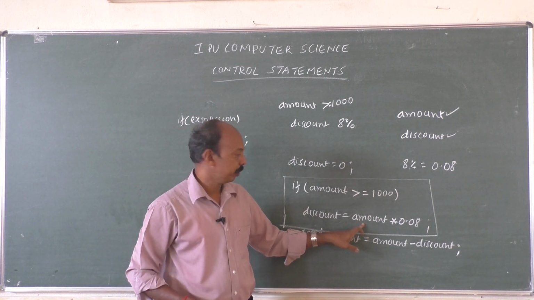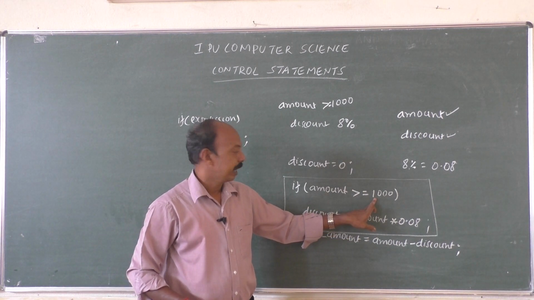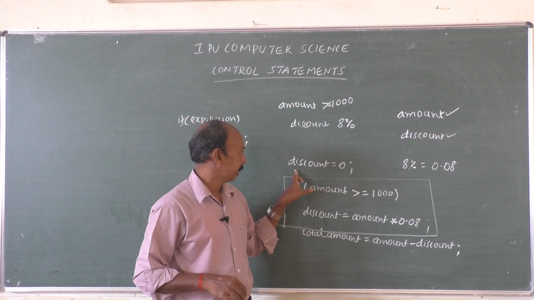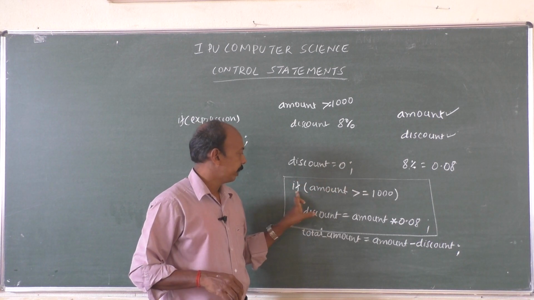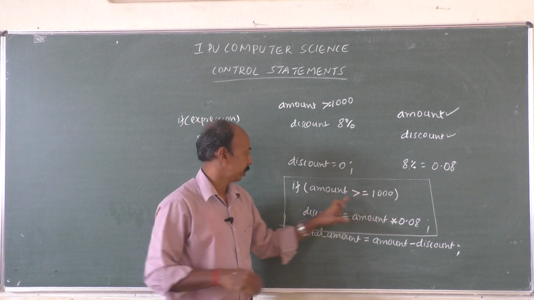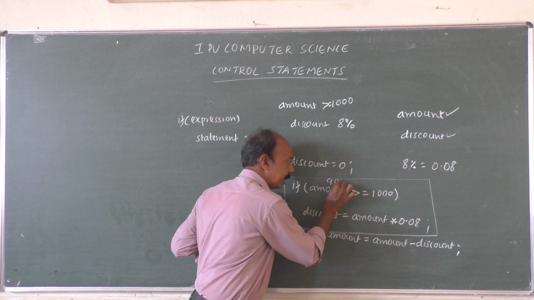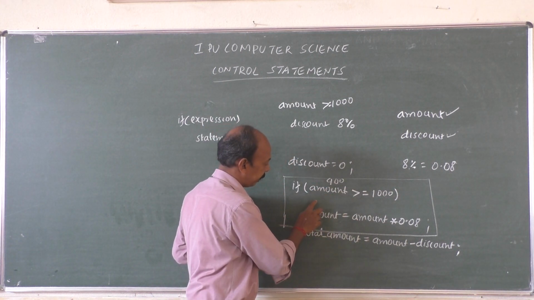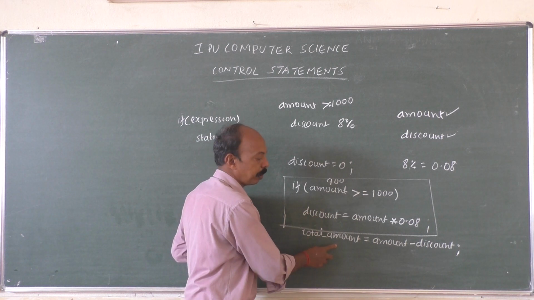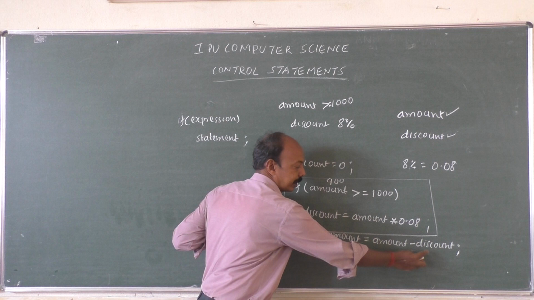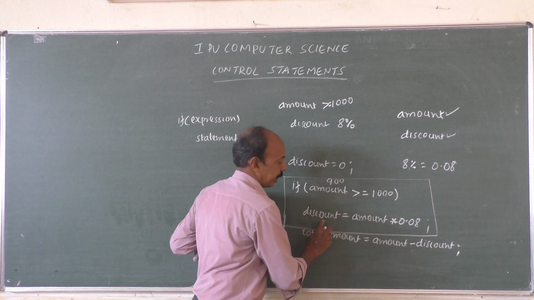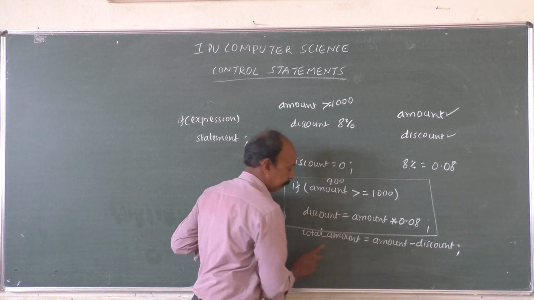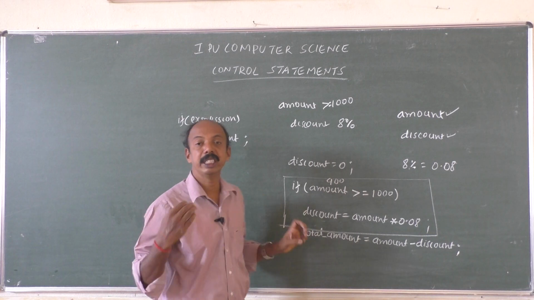Whatever value we have inputted is, of course, greater than or equal to 1000. If the amount that we have inputted is 900, what happens? Already we have taken discount is equal to 0. If the amount is greater than or equal to 1000, and you input the value as 900, the condition will be false, so the control will be transferred to this one. So total amount is equal to amount minus discount. So this is not calculated. In discount, how much do we have? We have 0. So 900 minus 0 will be the total amount, because the amount has not reached 1000.